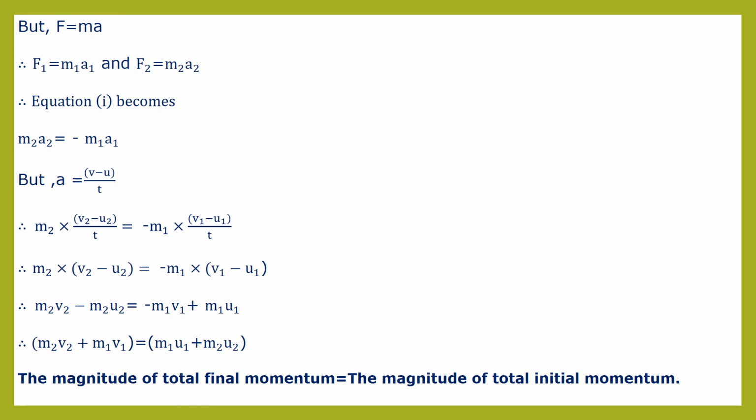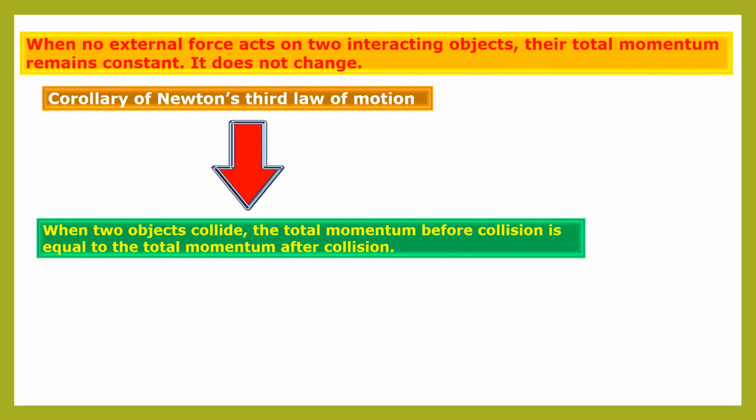So this law is called the law of conservation of momentum. When no external force acts on two interacting objects, then their total momentum remains constant, that is, it does not change. So this law is called the law of conservation of momentum. Means when no external force is acting on the two objects, then their total momentum remains constant, means it does not change. Such a law is called the law of conservation of momentum.